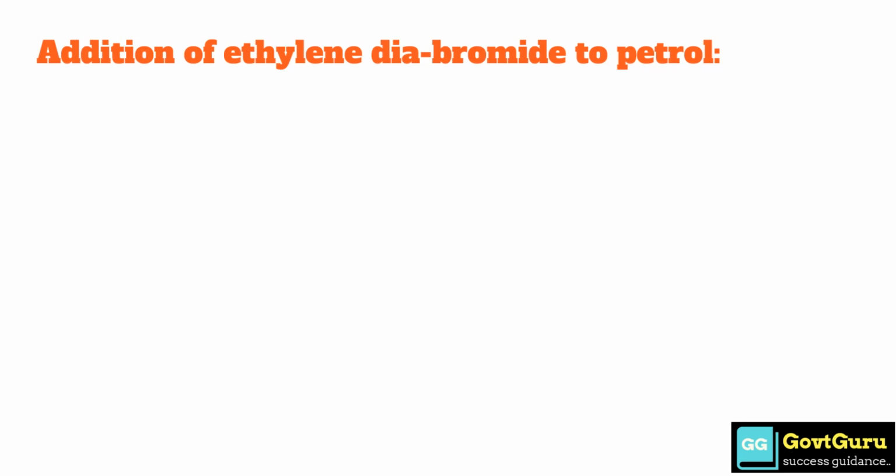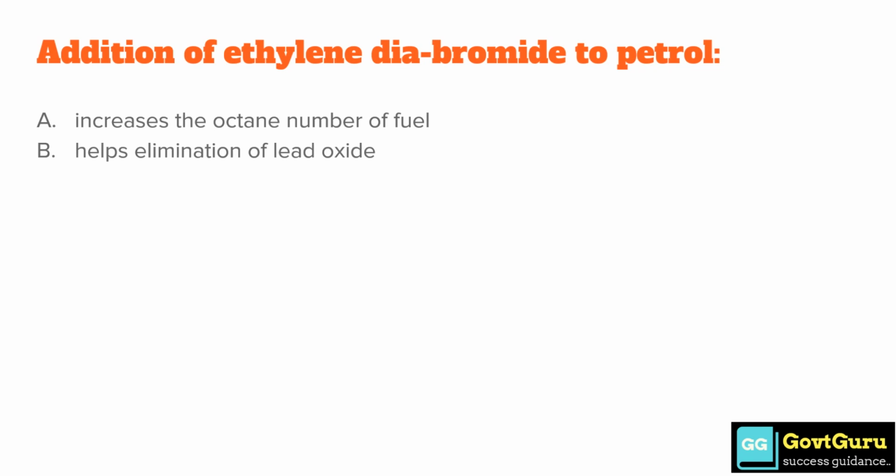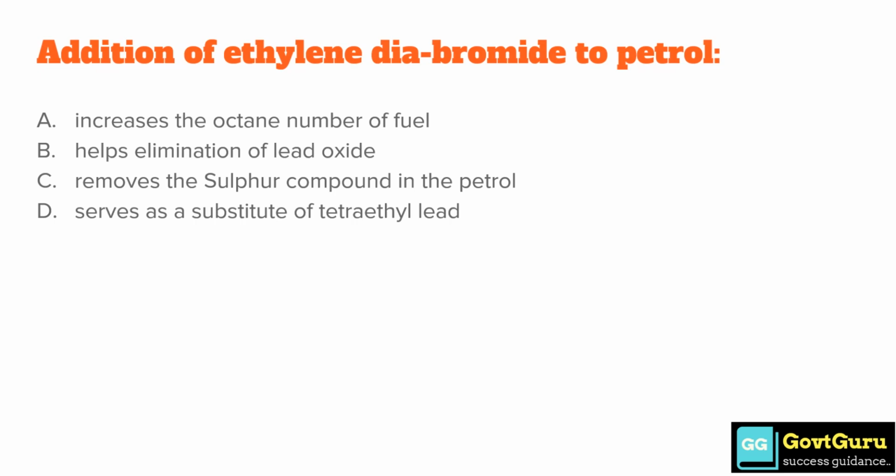Addition of ethylene dibromide to petrol. Option A, increases the octane number of fuel. Option B, helps elimination of lead oxide. Option C, removes the sulfur compound in the petrol. And option D, serves as a substitute of tetraethyl lead. The correct answer is option D, serves as a substitute of tetraethyl lead.